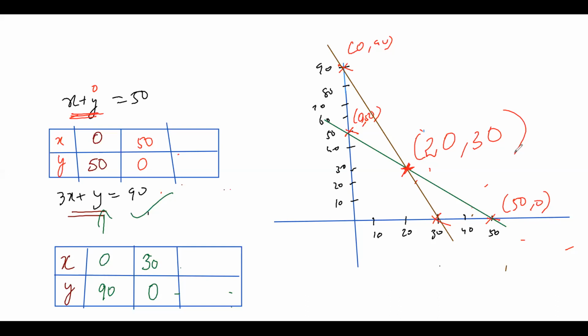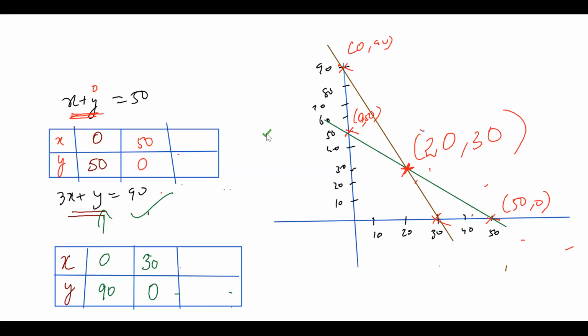Is everyone clear up to this? I have not done anything. I just went back to 8th standard and drew this. I have not done anything in 12th. Everyone is clear? This is 8th standard stuff, very easy to do. So this is 20 comma 30. We got the point. Graph plotting is done. So the first thing is done for us.